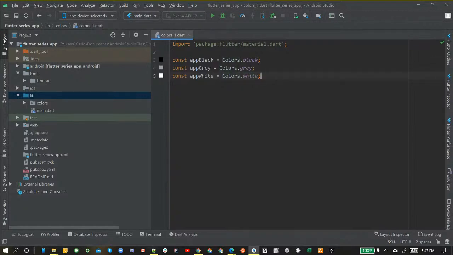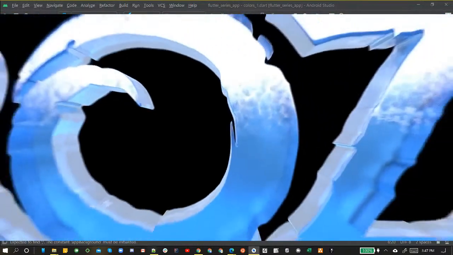Right here is where we're going to change it up a little bit though. We're going to switch it up, and we're going to figure out a different way to pull a color out, a little bit more complex way. And this one we're going to call appBackgroundDark.